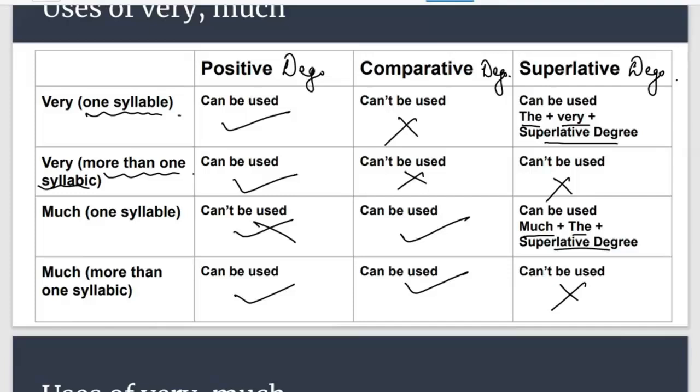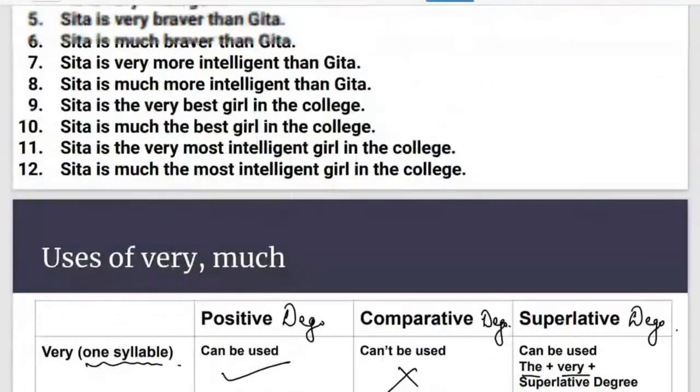Okay, so this is how we use very and much with one syllabic and more than one syllabic in positive, comparative, and superlative. Now this chart is in front of you, and it is clear to you as well. So on the basis of this chart, we will try to solve certain questions. Okay, now let's have a look at these questions.